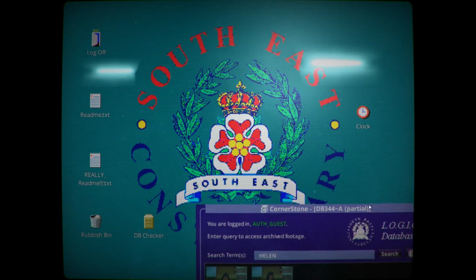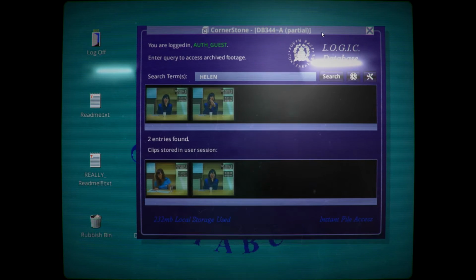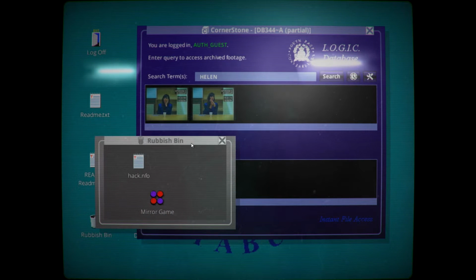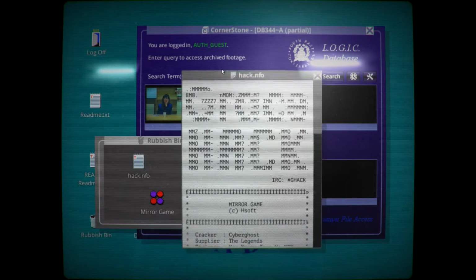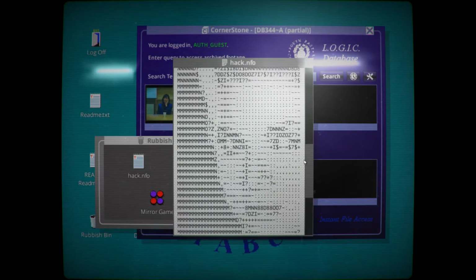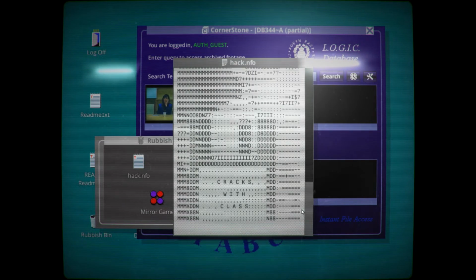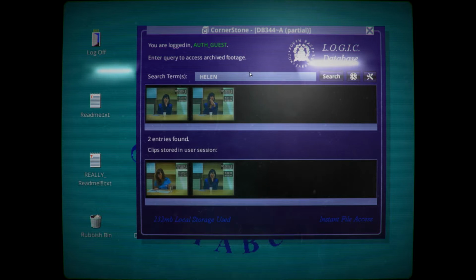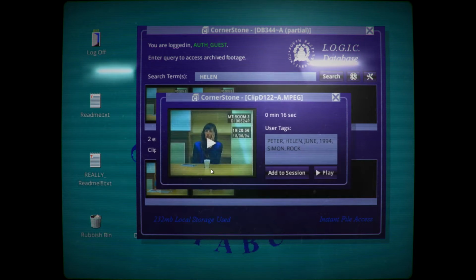Just having a look around on the desktop, see if there's anything else. We've got a log out sign. We've got a rubbish bin. Is there anything in this? Hack.nfo. Mirror game. I'm actually scared to click hack.nfo, to be honest with you. Shall we click it? Mirror game. Oh, is it like a cheat? Cracks with class. Okay. Interesting. Anyway, back to the game before I forget everything I've learned.